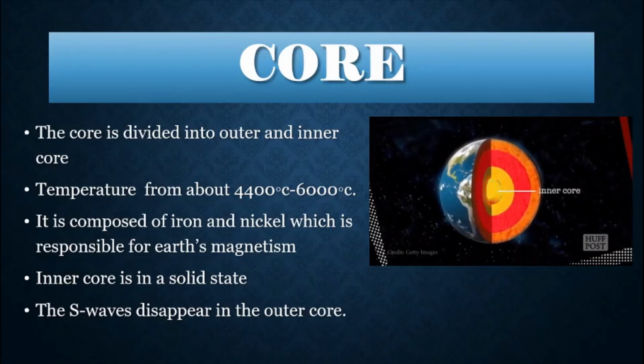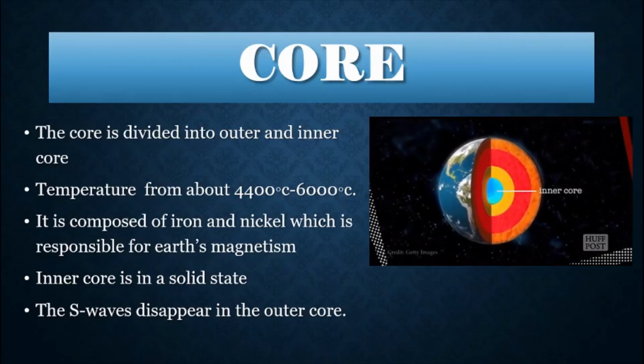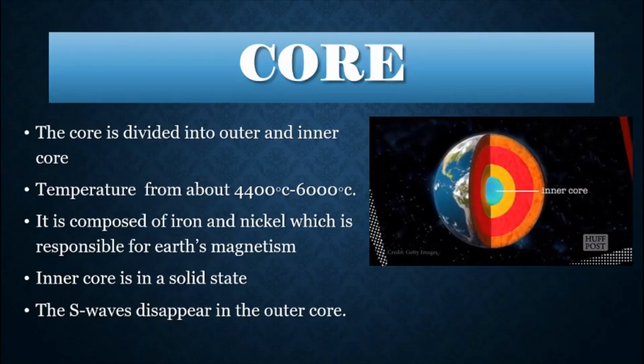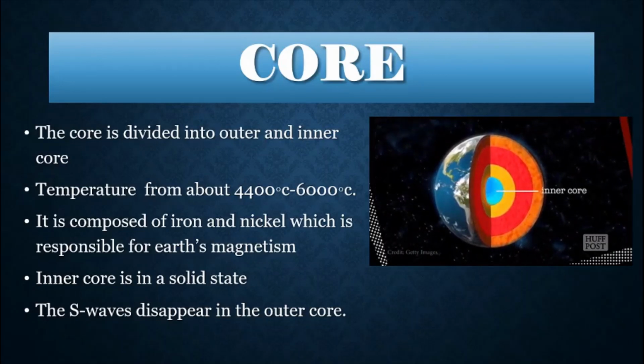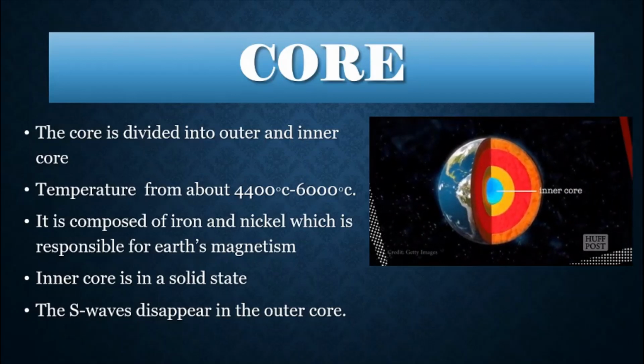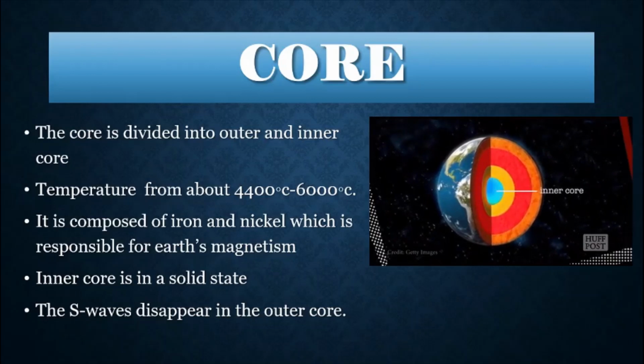Now the inner core is in a solid state. Why is it that the inner core is in a solid state, whereas the outer core is in a liquid state? The outer core is in a liquid form because the temperature in the outer core is extremely high and all minerals melt at this high temperature. Now you will ask, ma'am, even in the inner core the temperature is very high, then why is it still in a solid state? It is due to high density and pressure which have compressed the molten rock material.